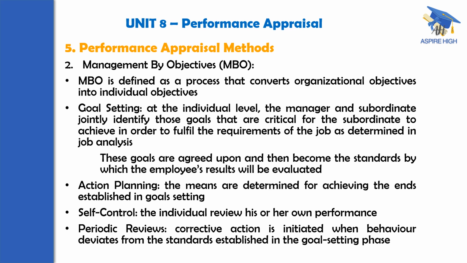Next, action planning is the second step. In this step, what is going to happen is the means for achieving the ends. Okay, individual objectives are defined. Then how to do, what, how, and when they are going to be defined in this stage. That is action planning. How to do it, when to do it, what is to be done. That means a more detailed way of explaining the activities to be performed by the employee. That is part of the action planning.